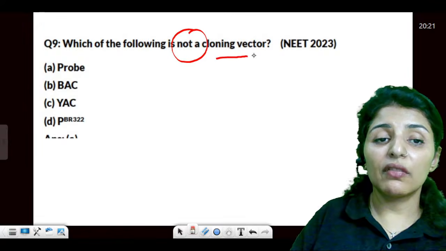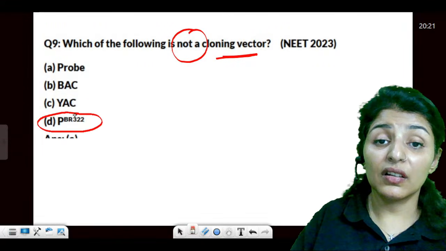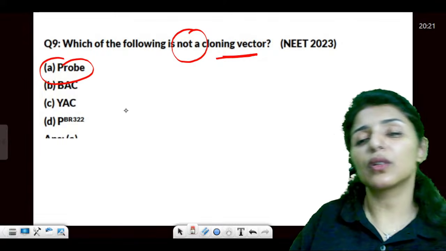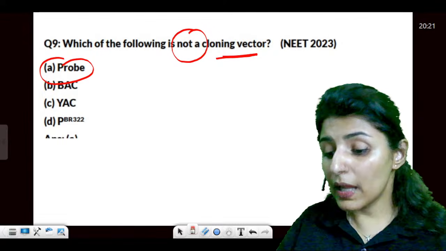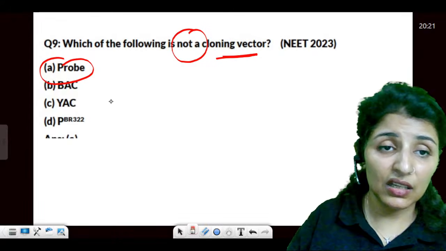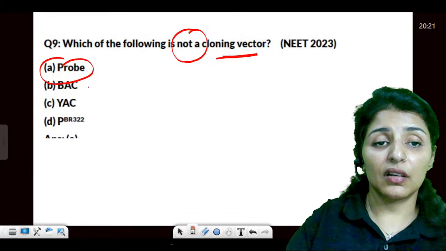Which is not a cloning vector? pBR322, probe, BAC, or YAC. Probe is not a cloning vector. A probe helps in determining what is happening, like finding out the mutated gene. The rest are all cloning vectors.